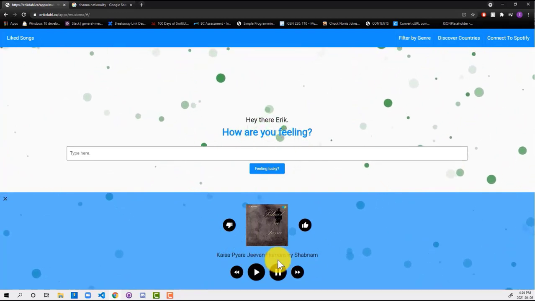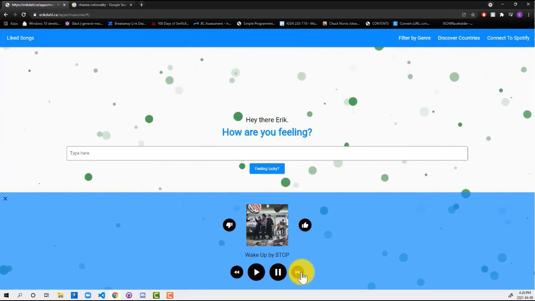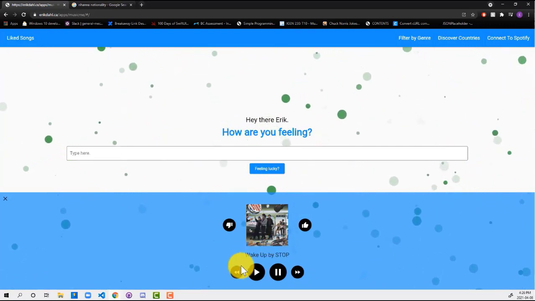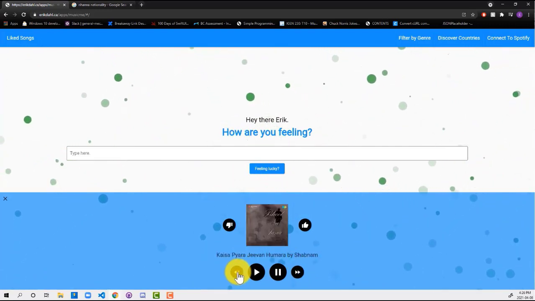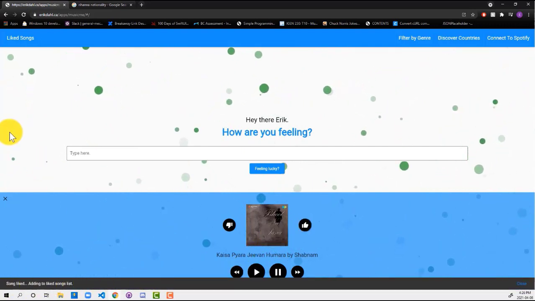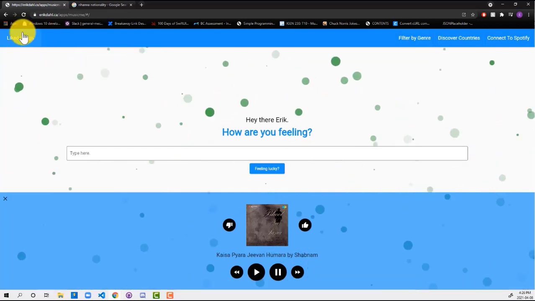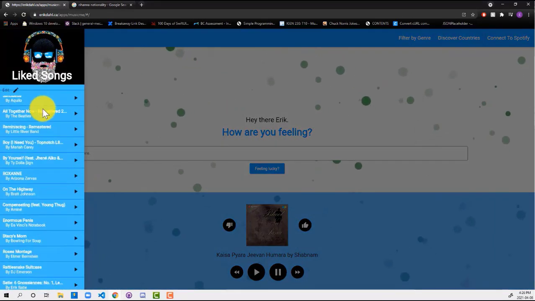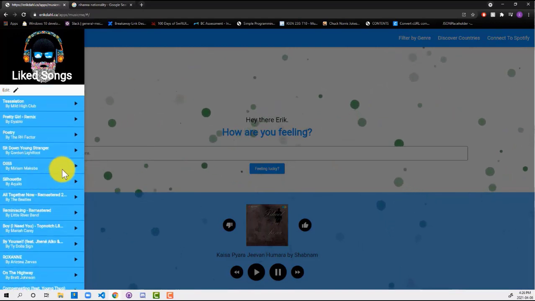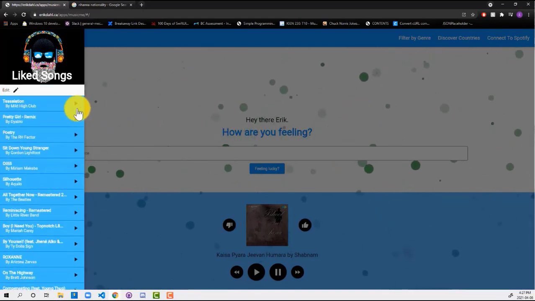At this point, you can control by playing, skipping, and going back to songs you just heard. Users are able to like songs and see them on their like songs list. From the like songs list, users are able to see every single song they've liked in the past, as well as edit the list and play songs directly from the list.